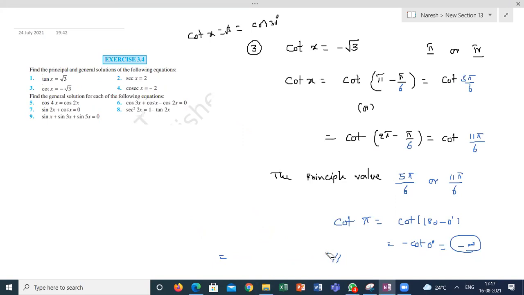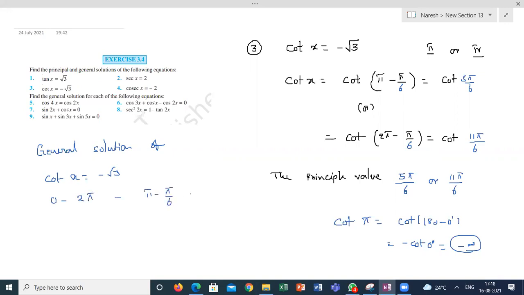I need the general solution of cot x is equal to minus root 3. In the first quadrant, what are the possible values, guys? Between 0 to 2 pi, the values are pi minus pi by 6, 2 pi minus pi by 6.